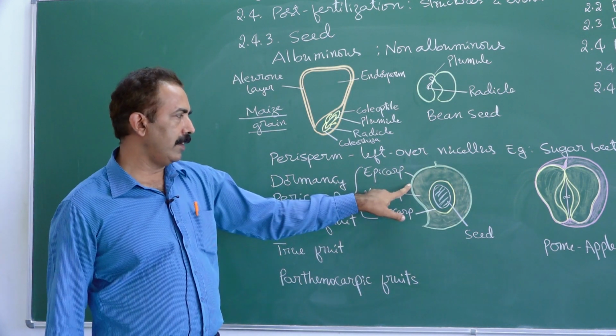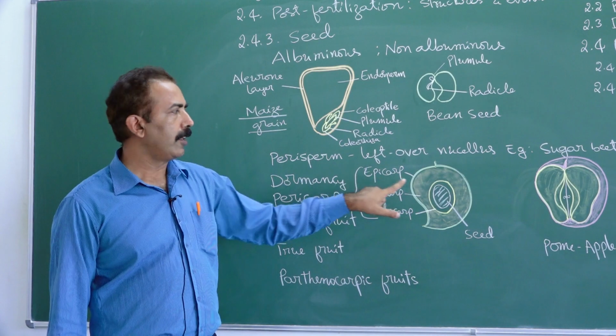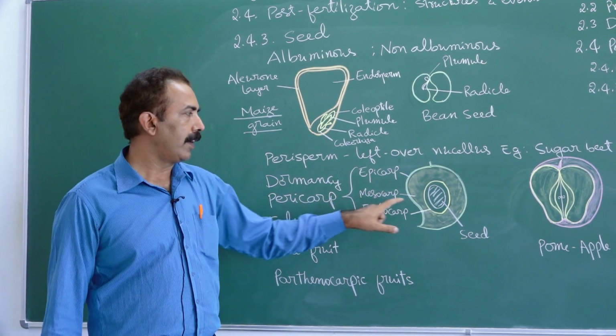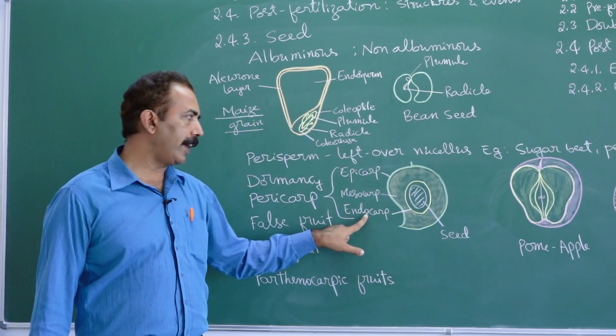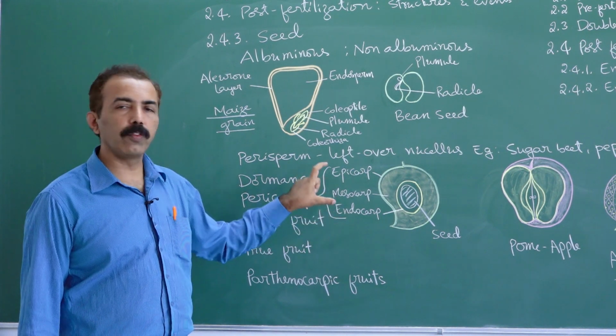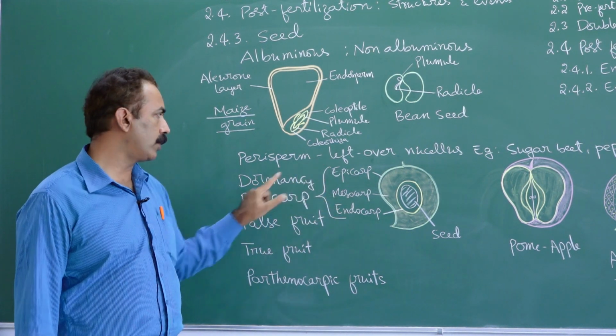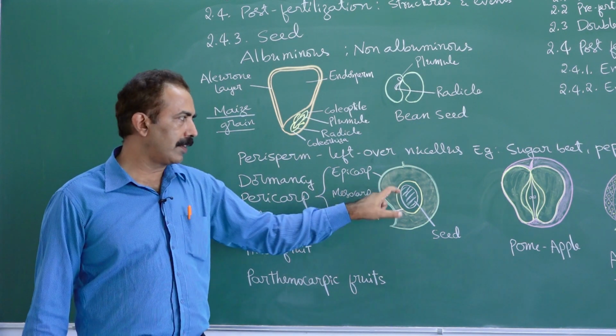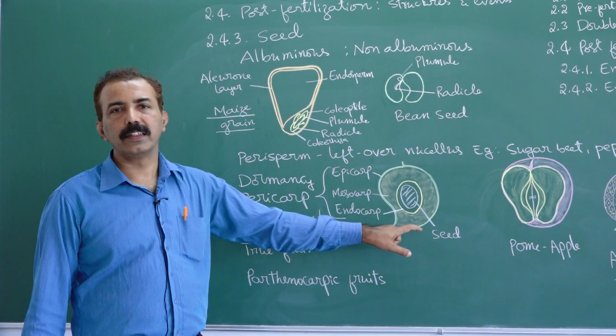The outer skin, epicarp, the middle fleshy part, mesocarp, which is edible, and the inner shell, the endocarp. These are the three wall layers of the fruit. They together constitute pericarp. And within this exists the seed.